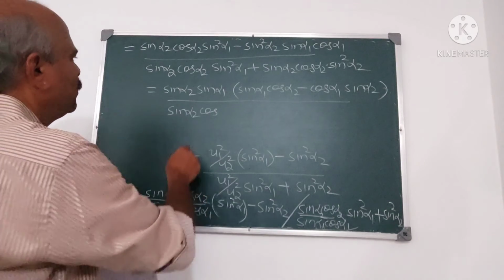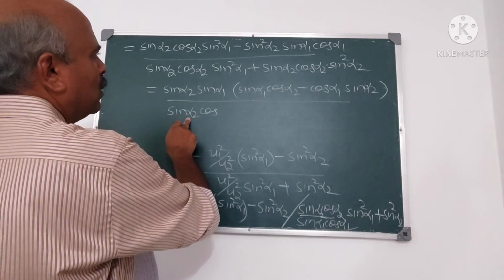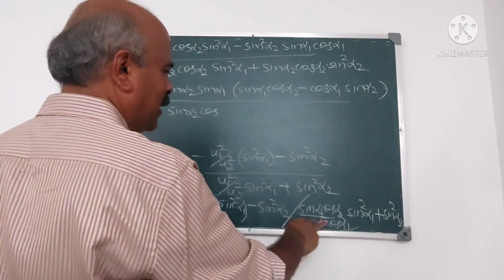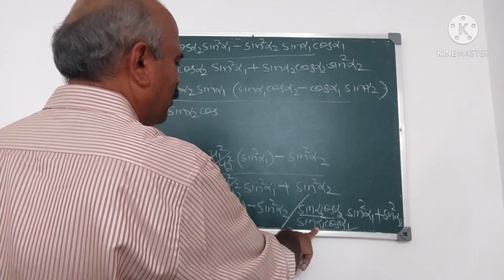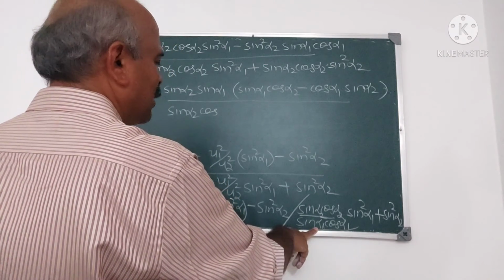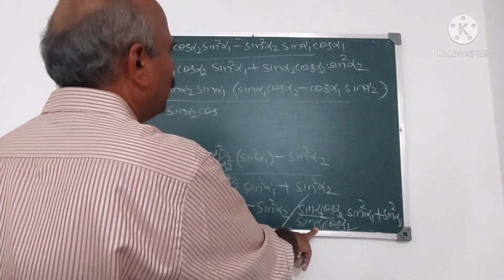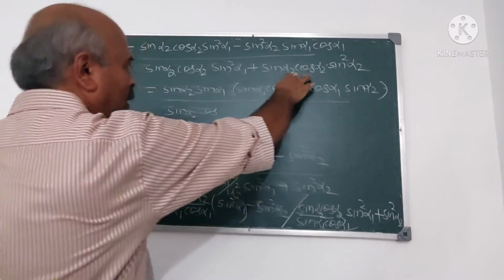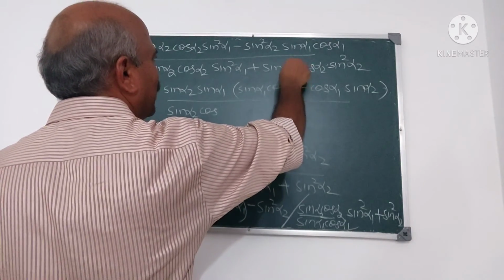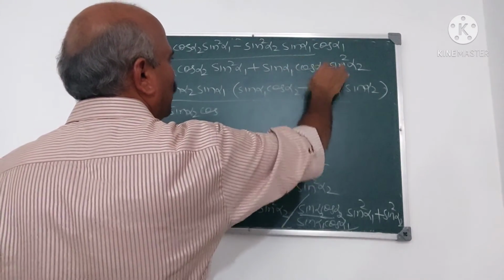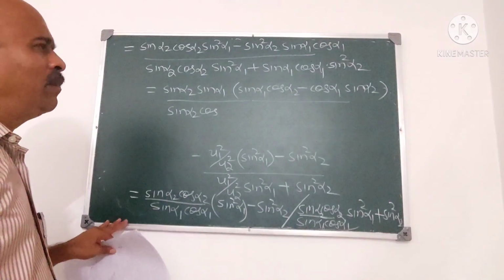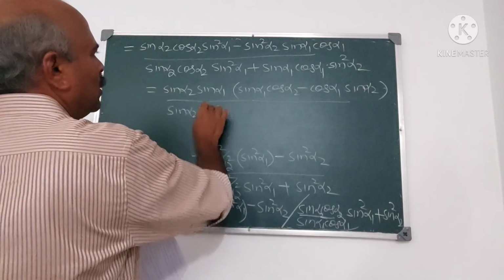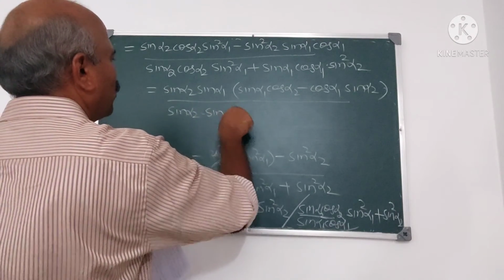Sin alpha 2. Am I correct? No, here it is sin alpha 2 cos alpha 2 sin square alpha 1 plus sin alpha 1 cos alpha 1 sin square alpha 2. Correct? Yes. So sin alpha 2 and sin alpha 1 are common.